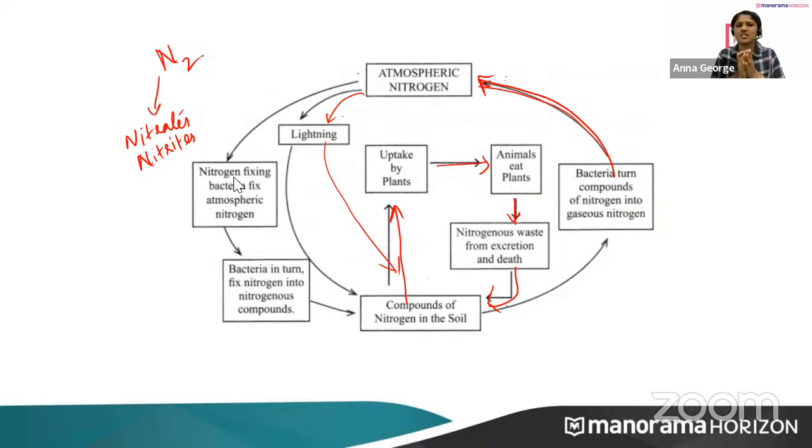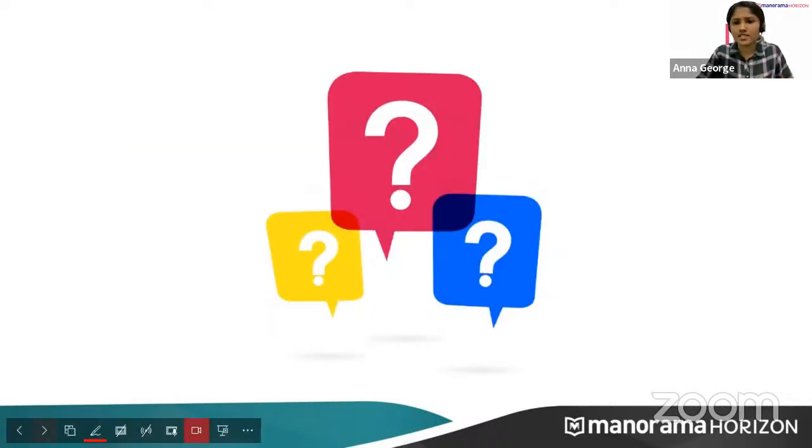As a short cycle, you should remember this cycle. Sometimes it can be given as a long answer question, so you have to draw this flowchart and explain it once. So these are the things covered in this chapter. Are there any queries? I know I have taken 5 minutes extra for this session, but this is a very long chapter. I hope this session was very helpful for you.